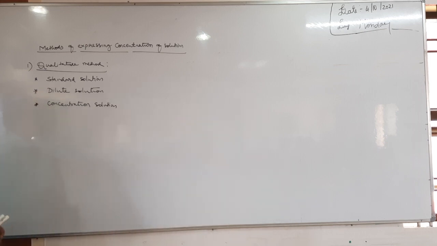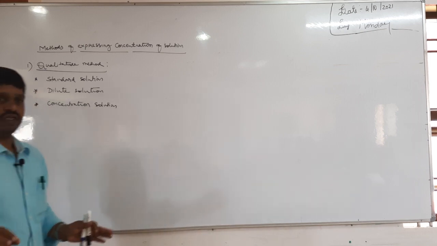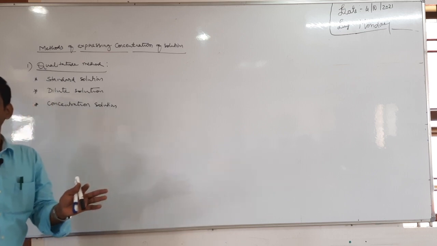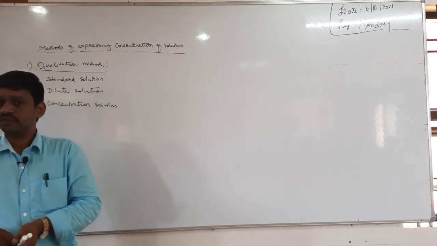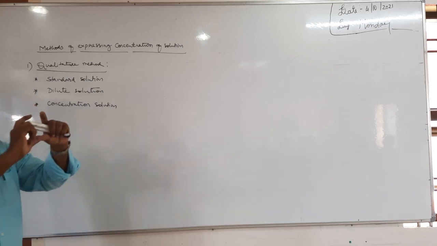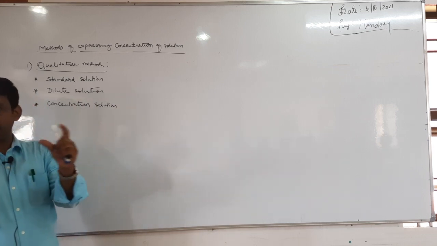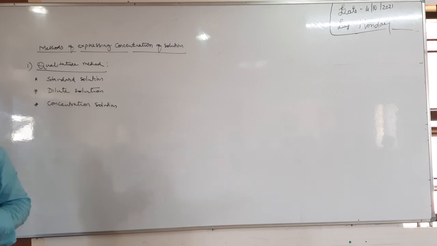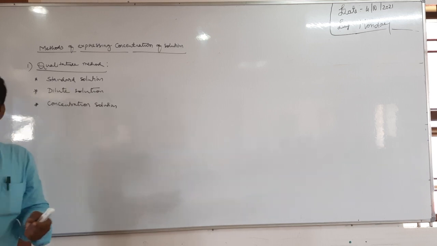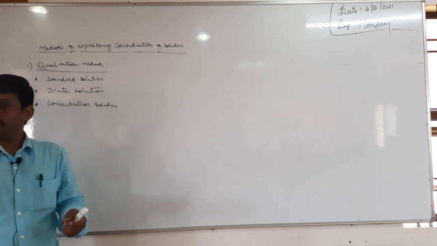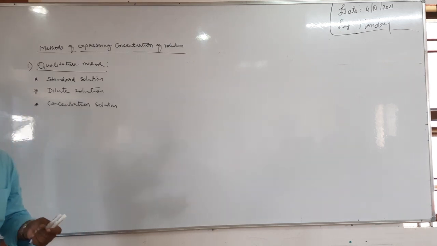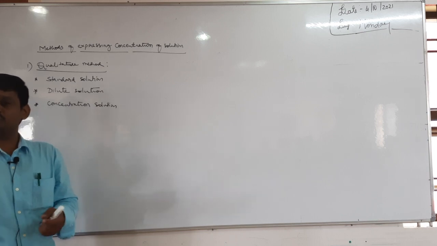First one is a standard solution. What is the meaning of standard solution? The solution whose concentration is known, isn't it? When you enter the lab, you might have seen conical flasks and reagent bottles. All the reagent bottles are labeled 0.1 M HCl or 0.5 sulfuric acid or 0.2 some other solution.